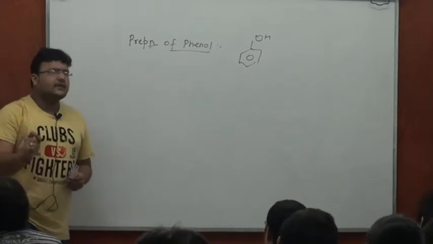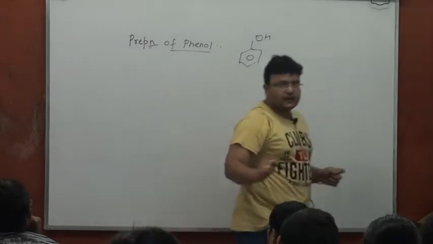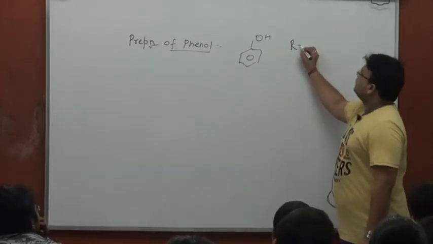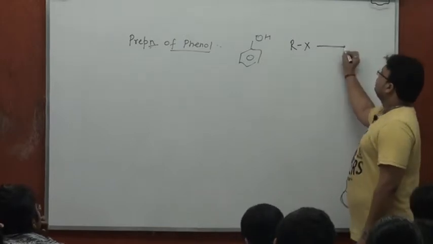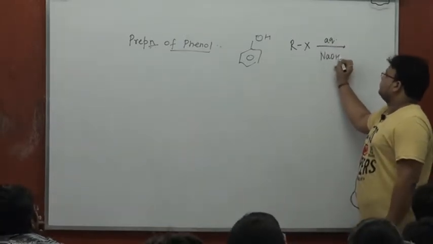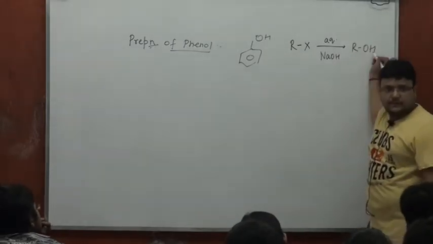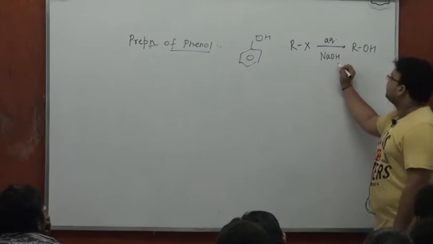Now, the most general way of preparing an aliphatic alcohol used to be treatment of the corresponding halide with aqueous NaOH or KOH. This was the most common way of preparing aliphatic alcohol, treating the corresponding halide with aqueous NaOH or KOH.